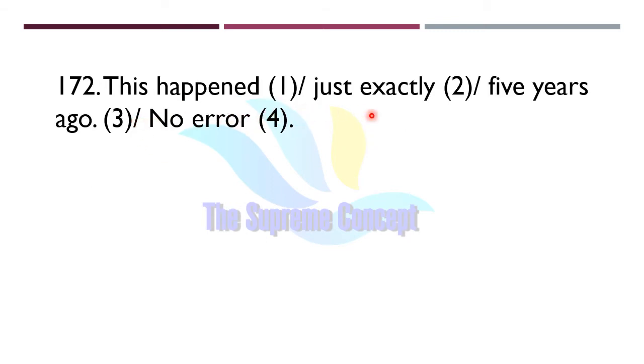This happened just exactly 5 years ago. Find out where the error lies. Yes, the error lies in part number 2. We cannot use just and exactly together in the same sentence. So we will have to remove just or exactly, and use either one of them. We can remove just: this happened exactly 5 years ago, or we can remove exactly: this happened just 5 years ago.